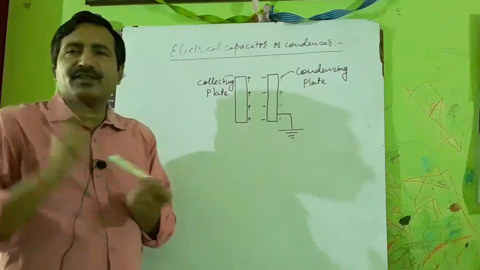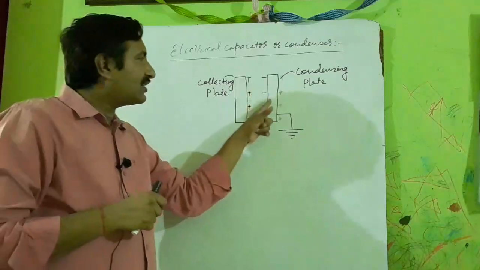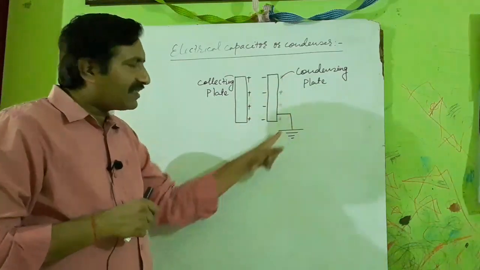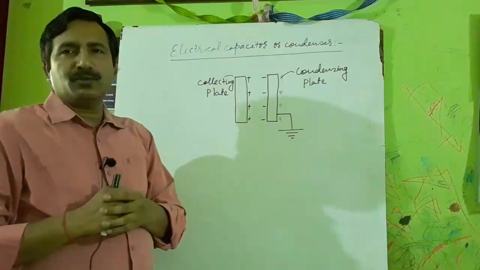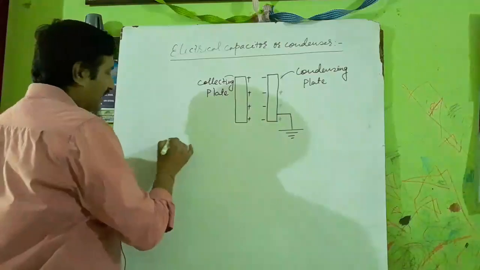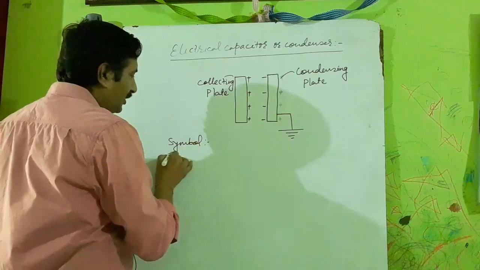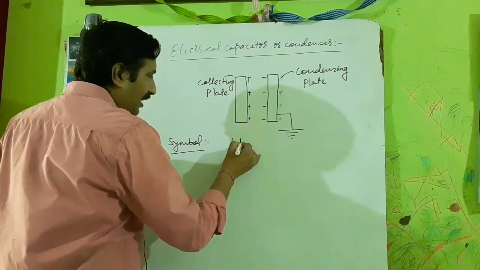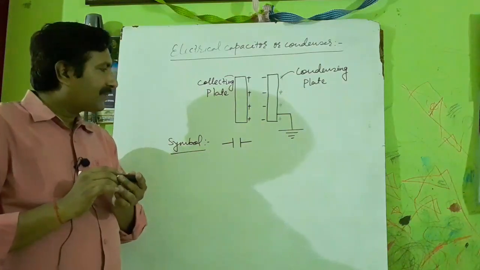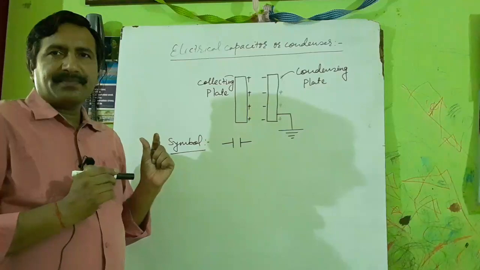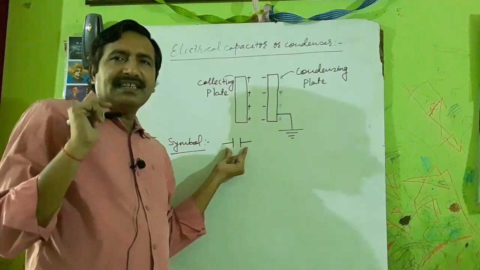So a condenser has two conducting plates. One is called the collecting plate and the other is called the condensing plate. The condensing plate is connected to the earth, means it is grounded, and there is an insulating medium between the two plates. Symbol of a capacitor: a capacitor is symbolized by two vertical parallel lines of equal length. Do you remember this type of symbol from class 10?